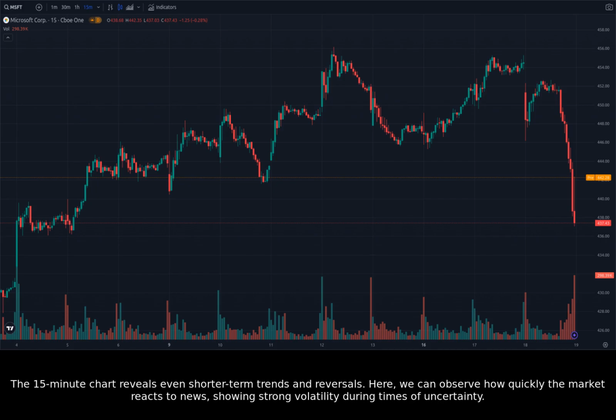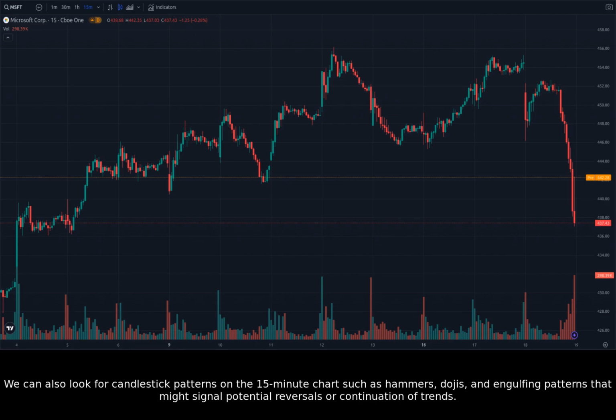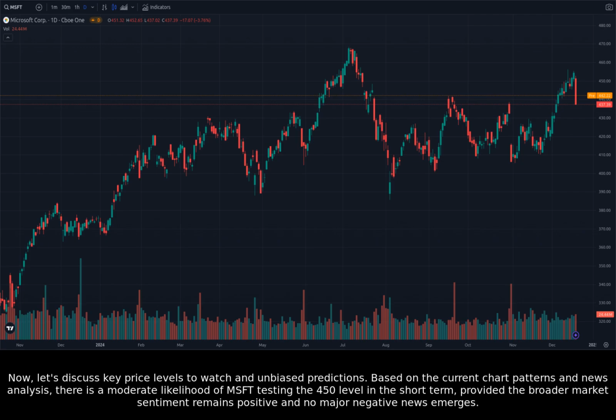The 15-minute chart reveals even shorter-term trends and reversals. Here, we can observe how quickly the market reacts to news, showing strong volatility during times of uncertainty. We can also look for candlestick patterns on the 15-minute chart, such as hammers, dojis, and engulfing patterns that might signal potential reversals or continuation of trends. Now, let's discuss key price levels to watch and unbiased predictions.